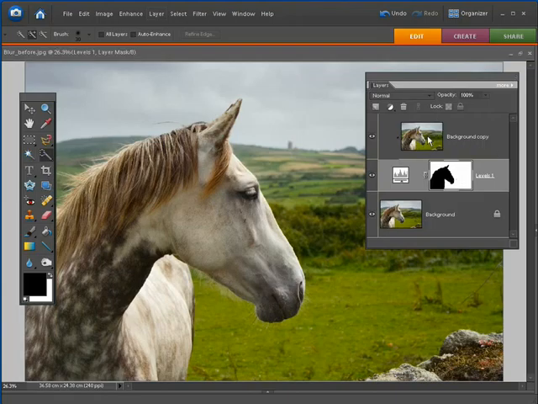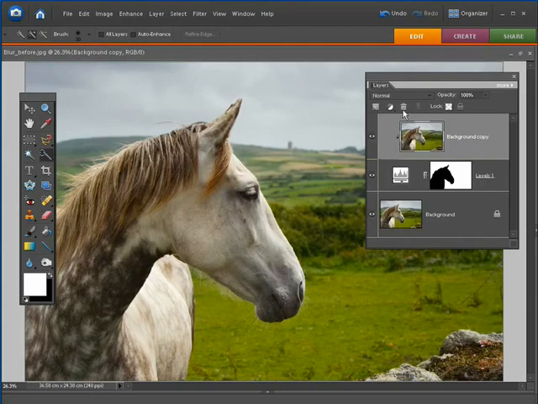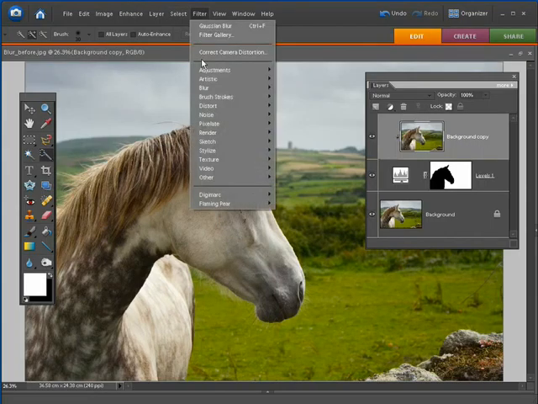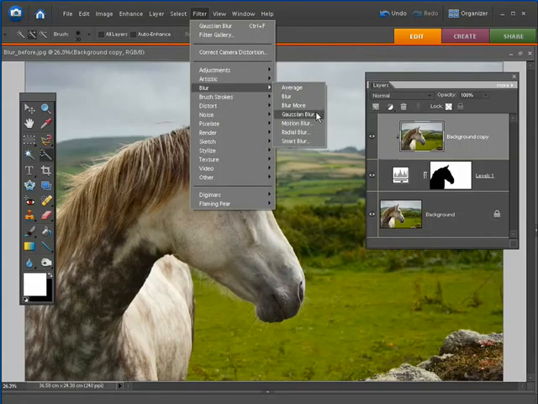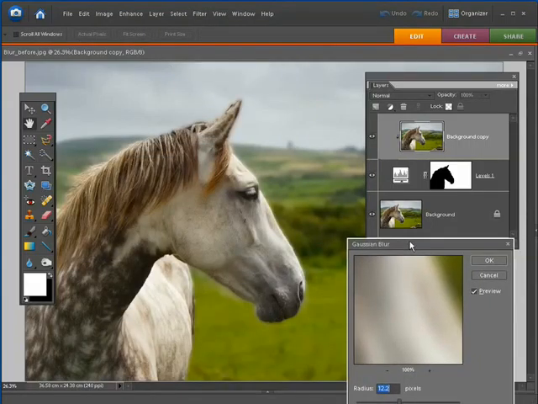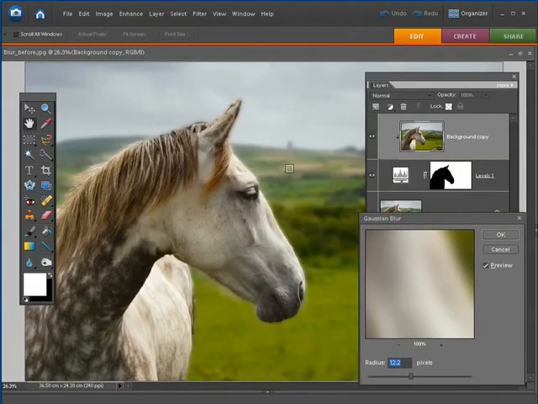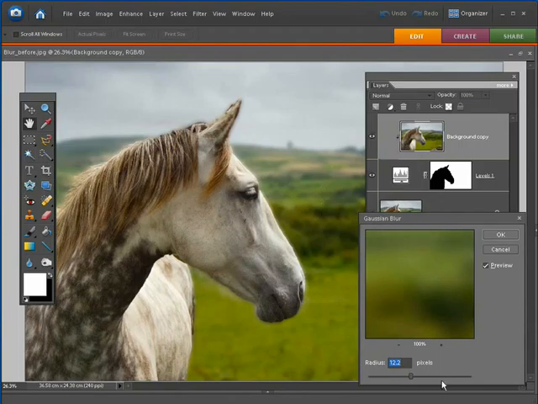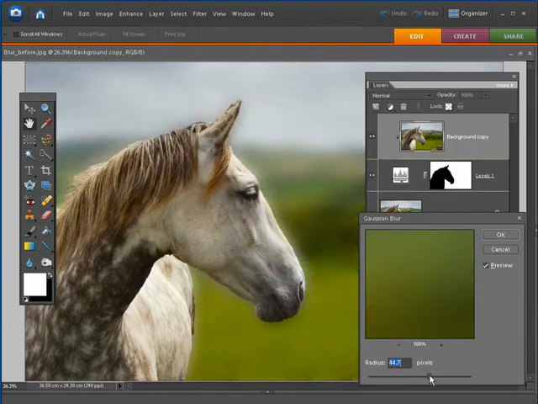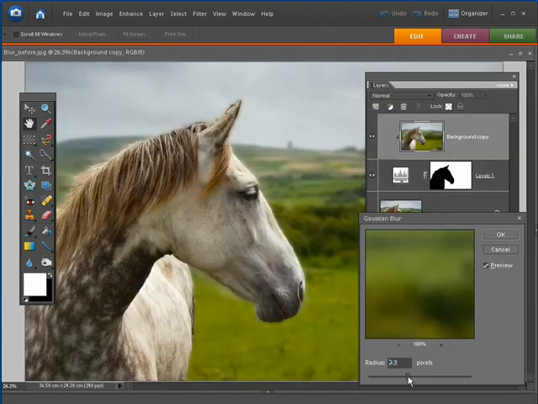Now to blur the background copy layer, click on it to target it, and then go to Filter, Blur, Gaussian Blur, and that pops the Gaussian Blur dialog box. Then just click to select an area like so, and then maybe around about 8 pixels. Obviously the higher the value, the blurrier the background. That's over the top. That's a really shallow depth of field. So something around about 8.6, something like that. 8.9 should do the trick.